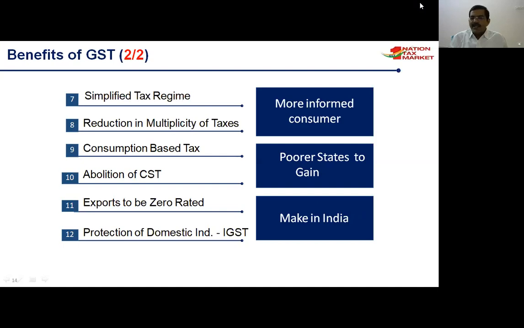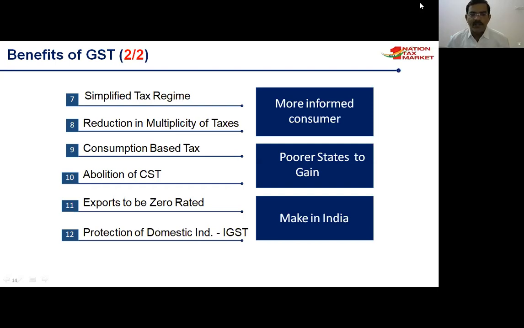And a simplified tax regime. Earlier, so many taxes were there: excise duty, sales tax, VAT, CST, entry tax, octroi. Now it's simplified, and a layman can also understand. This is the product, this is the GST rate. Within a state, two taxes are applicable, that is central GST and state GST. For interstate transactions, only IGST is applicable. It is very simplified.